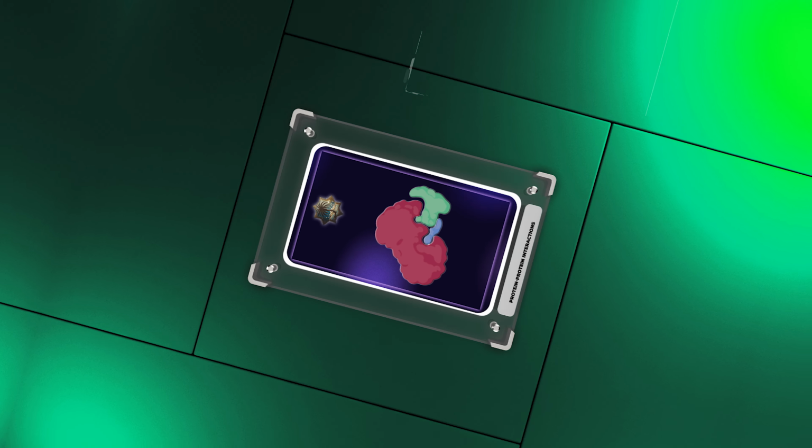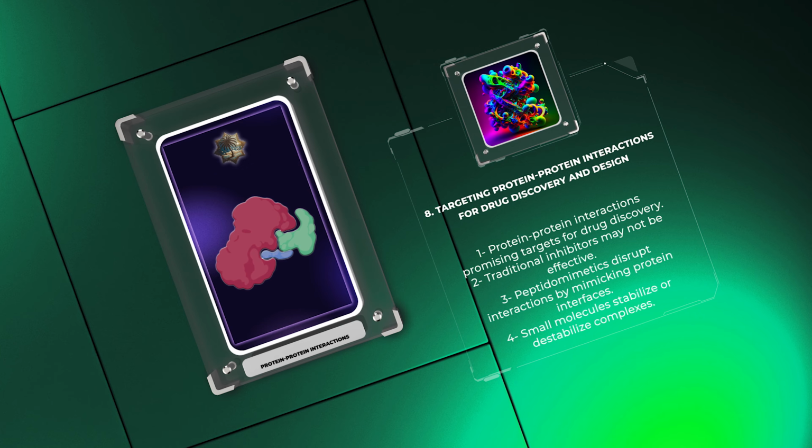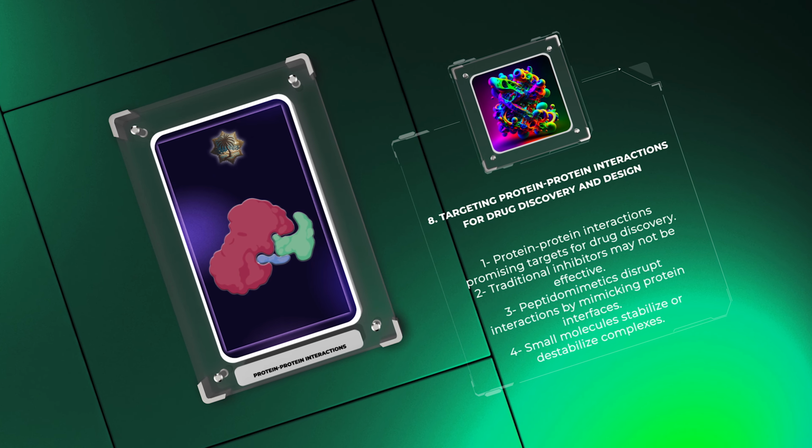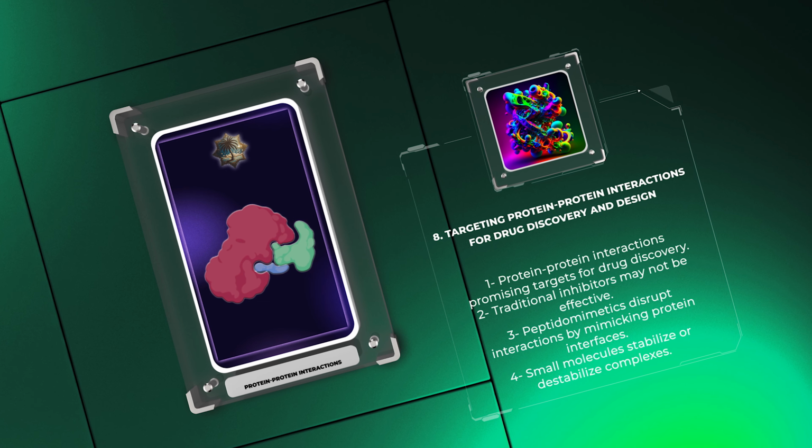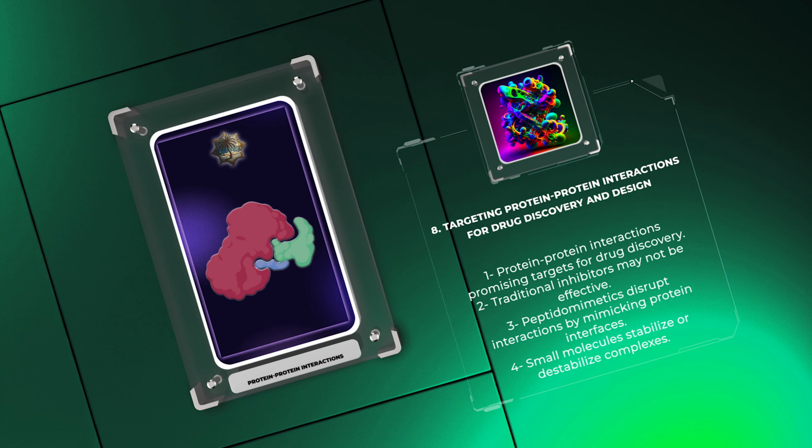Protein-protein interactions are promising targets for drug discovery. Traditional inhibitors may not be effective, so new approaches are being developed. Peptidomimetics mimic protein interfaces to disrupt interactions, while small molecules can stabilize or destabilize complexes. Understanding these interactions helps design inhibitors for disease treatment.